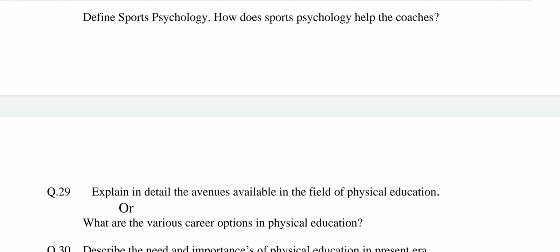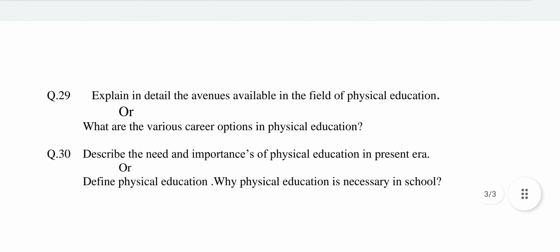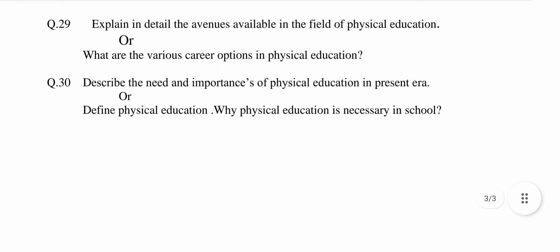Question number 29. Explain in detail the avenues available in the field of physical education. This question is related to chapter number 4, Career Aspect in Physical Education. The answer may be the following avenues help them in their career preparation.